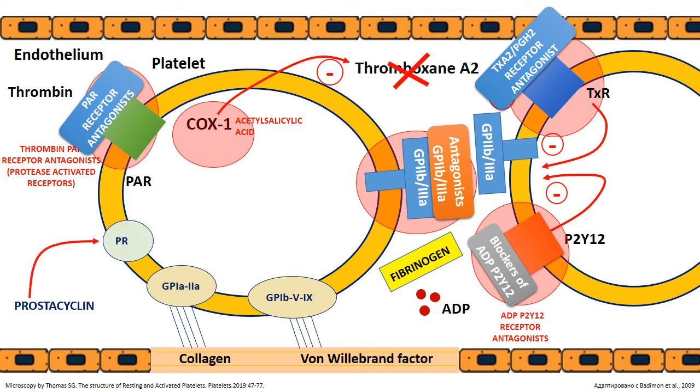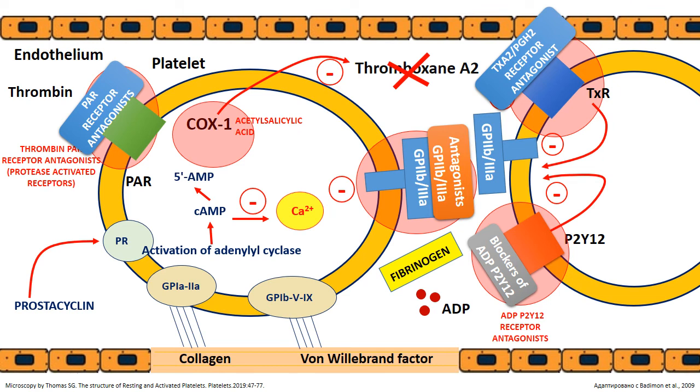Prostacyclin has its receptors on the platelet surface. Prostacyclin causes activation of adenylate cyclase, which leads to the formation of cyclic adenosine monophosphate in the platelet. Cyclic adenosine monophosphate reduces the intracellular concentration of calcium, thereby preventing platelet activation and changes in the conformation of the glycoprotein receptor 2b3A, which is necessary for the binding of fibrinogen and platelet aggregation. Cyclic adenosine monophosphate in the cell can be destroyed to inactive adenosine monophosphate under the action of the enzyme phosphodiesterase, thereby reducing the effect of cyclic adenosine monophosphate on calcium levels.